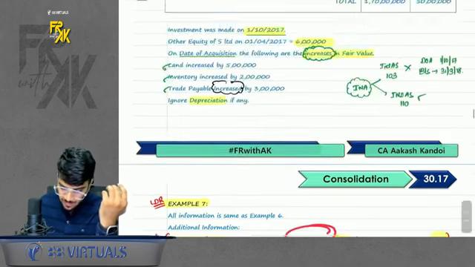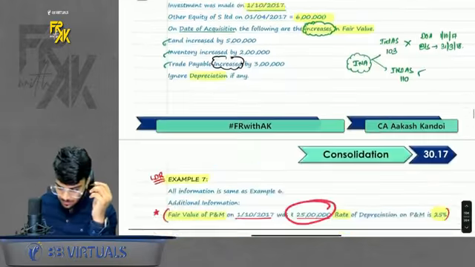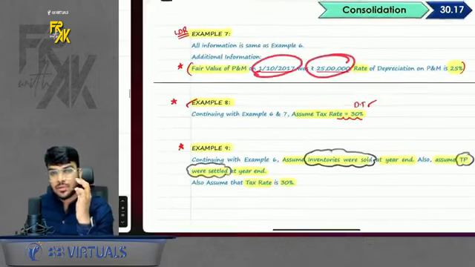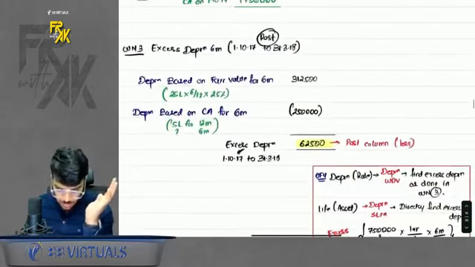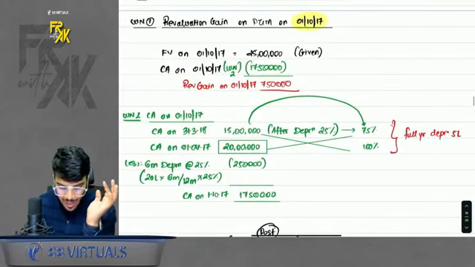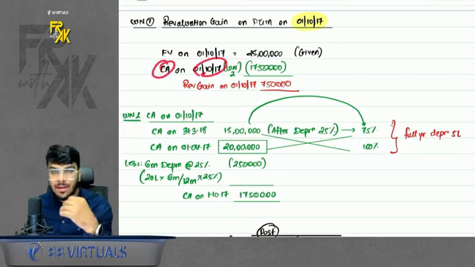So don't say that we can compare the fair value and carrying amount directly. This carrying amount is of year end, but the fair value is of 1/10/17. So we will also need the carrying amount of 1/10/17. How will I do it? Please have a look here. So you need to prepare some calculations. First, I have the fair value of 1/10/17. I will require the carrying amount on 1/10/17. How will I find it?